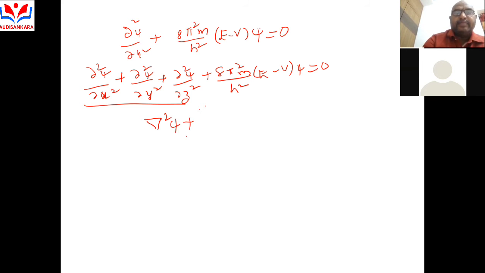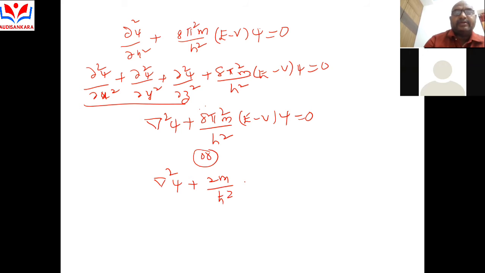Del square ψ plus 8π² m by h² (E minus V) into ψ is equal to 0. It can also be written as del square ψ plus 2m by h cut square into (E minus V) into ψ is equal to 0.